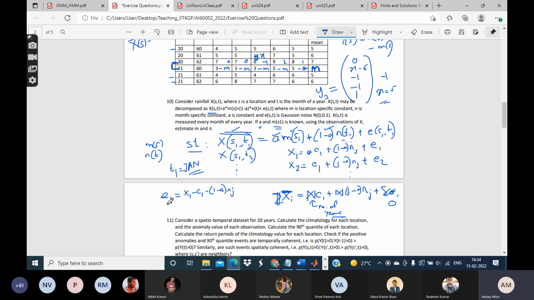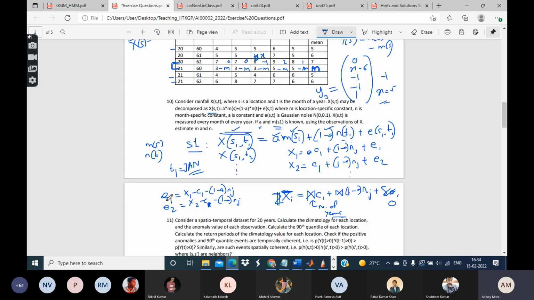E2 is equal to X2 minus C1 minus 1 minus A into NJan, etc. These are constant terms. C1 is something whose value you know. 1 minus A, that value also you know. X1, X2, these are also things you know. The only thing you don't know is NJan.